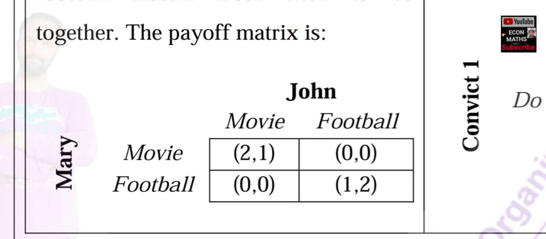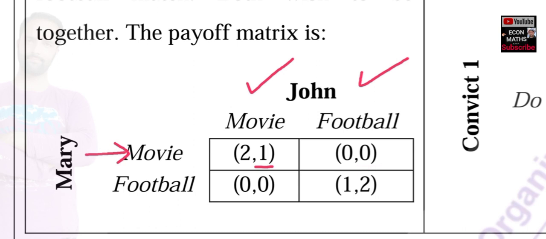Now we have two players, Mary and John. Now let us see what happens if Mary chooses to go for movie. In this case, John has two options, either to go for movie or to go for football. Movie gives him 1 as payoff, football gives him 0 as payoff. Obviously 1 is greater than 0, so John will choose to go for movie. Okay. So for that, let me rub this out here.